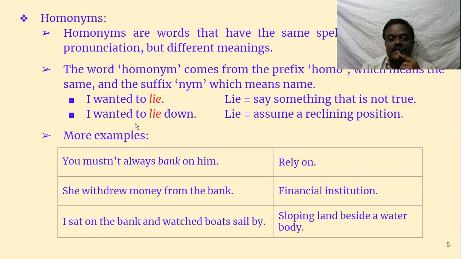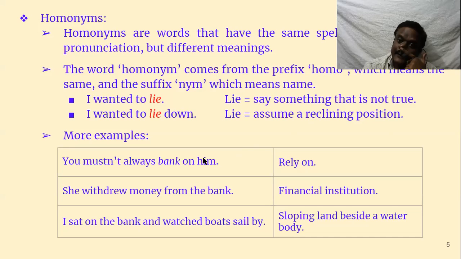Whereas here in the second sentence, I wanted to lie down. Lie assumes a reclining position. That means I wanted to lie down on the floor. It's not sleeping exactly, just lying down. Lying down means he's not sleeping, but he's in a sleeping posture, a reclining posture, but he's not sleeping. That is called lying down.